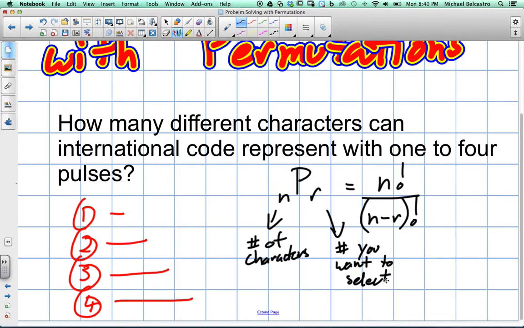So in this question, you have the option of selecting it 4 different ways, 3 different ways, 2 different ways, or just 1, right? For instance, think of this idea. I could say in Morse code 1, 2, 3, 4. So pulse 1, pulse 2, pulse 3, pulse 4, and maybe that's the letter Z, okay? But I could also say pulse 1, 2 is the letter C. So for Z I used 4 pulses, but for C I only used 2 pulses, right? And then you also have the option of pulse 2, 2, or you could just say pulse number 4 represents A. There are many different ways to go about this.